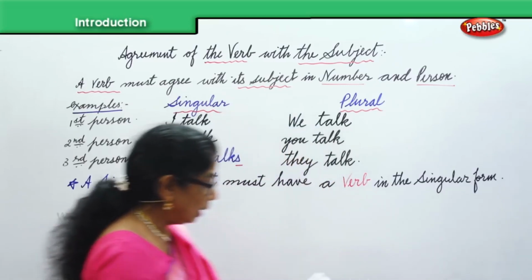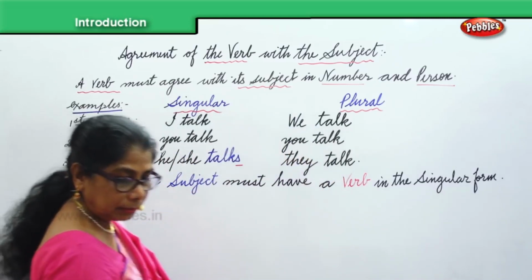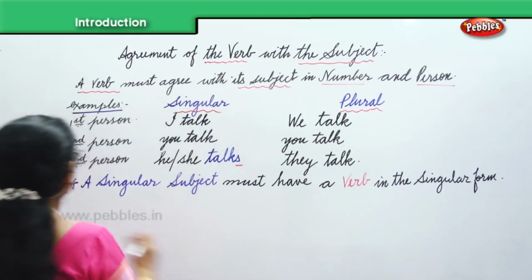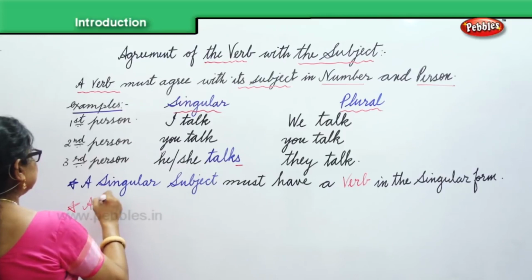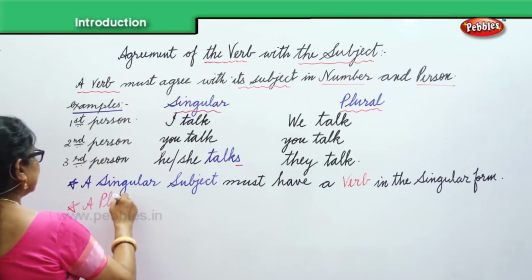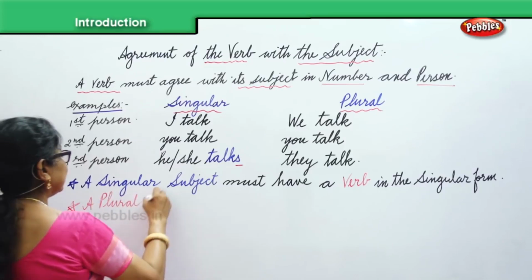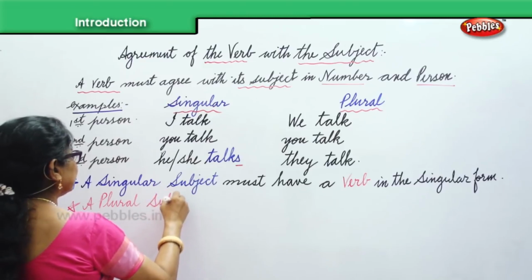Okay. What about a plural subject? The next one we need to look at is a plural subject. What about the plural subject?